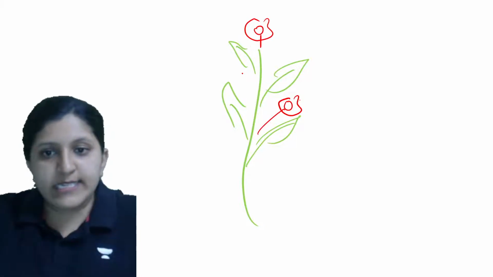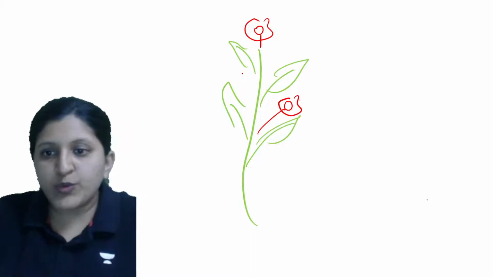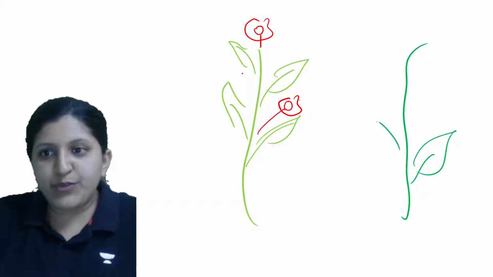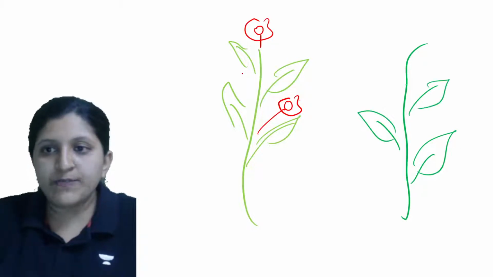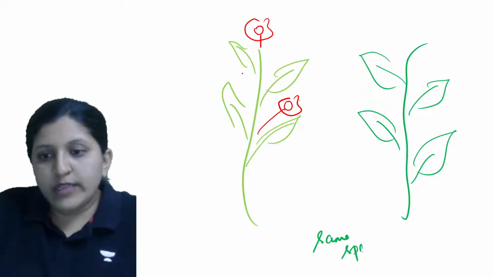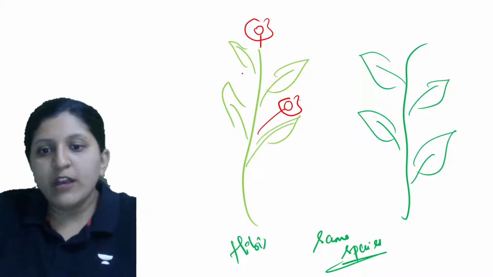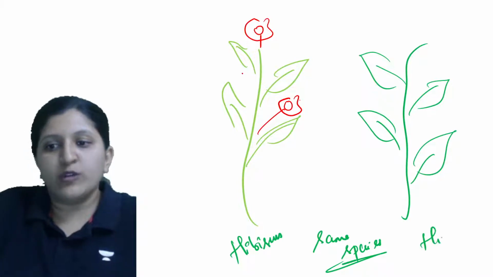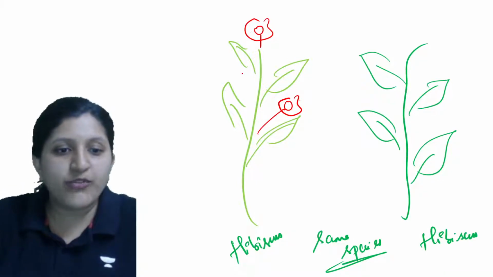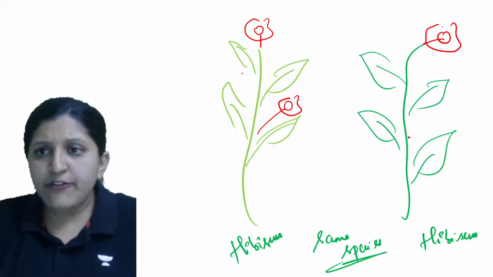Now this is one plant, and there is one more plant. We will show another plant over here, of the same species itself. Let's say this one is hibiscus, and this one also is a hibiscus. There is one more flower, we will just draw one more flower over here.